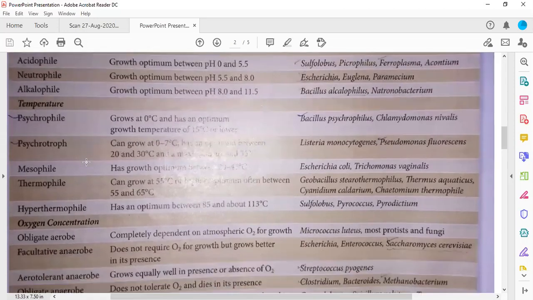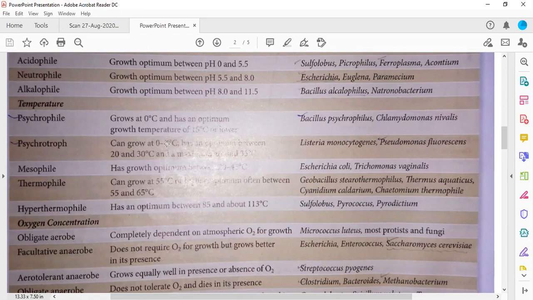Depending upon temperature, they can be classified as psychrophiles. They grow at 0 degrees Celsius, but have an optimum growth temperature of 15 degrees Celsius or lower. So you need to remember that they can grow up to 0 degrees Celsius also, but the optimum growth is generally seen at 15 degrees Celsius or below.